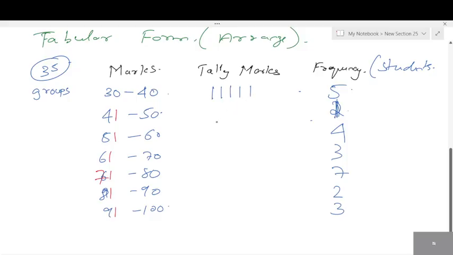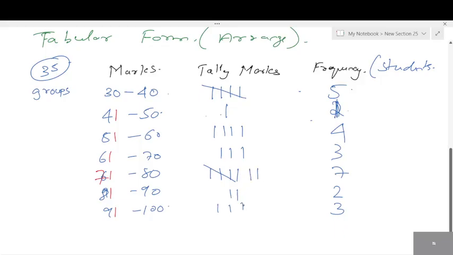Maximum 5. For 4 lines you draw like this. Every fifth line you have to strike across the top of the others. This is how we represent 5. For 1 it is simple. For 4, 4 lines. For 3, 3 lines. For 7, how do you draw for 7 students? 1, 2, 3, 4, the fifth line you strike on top of it. Next, 5 is done, then 6 and 7.